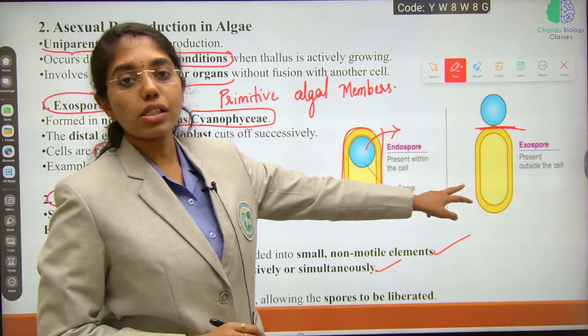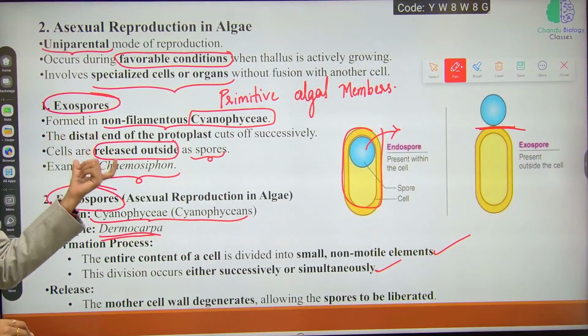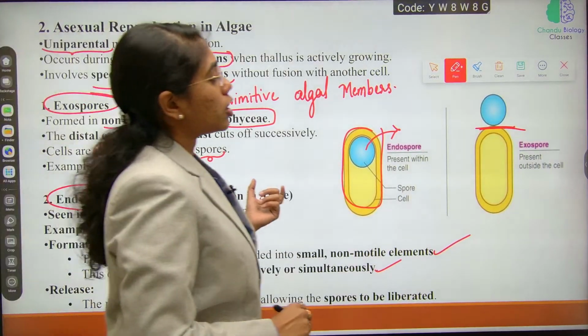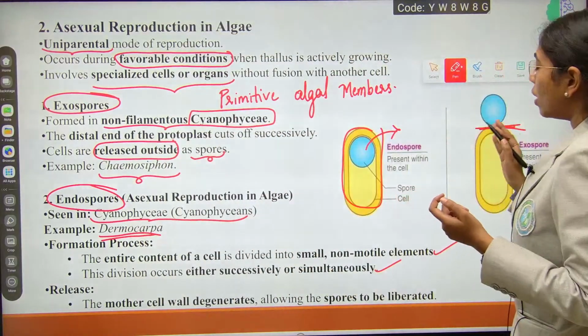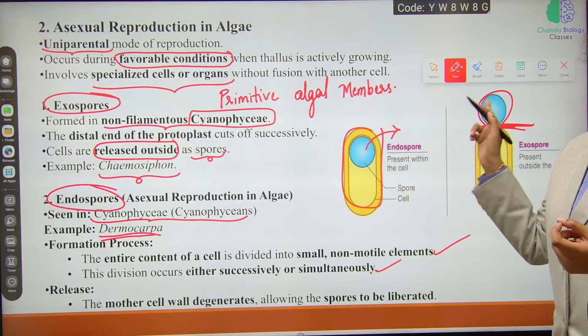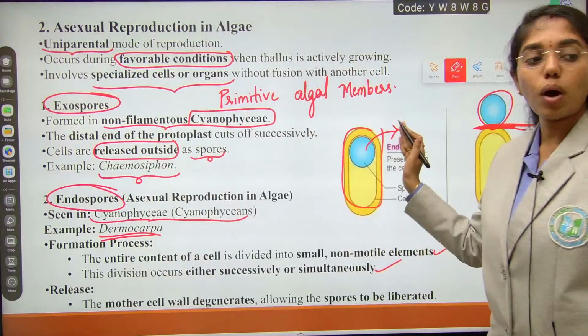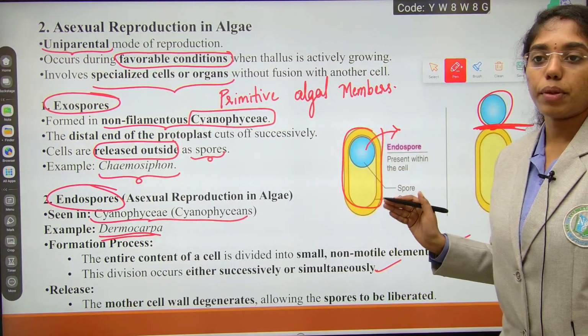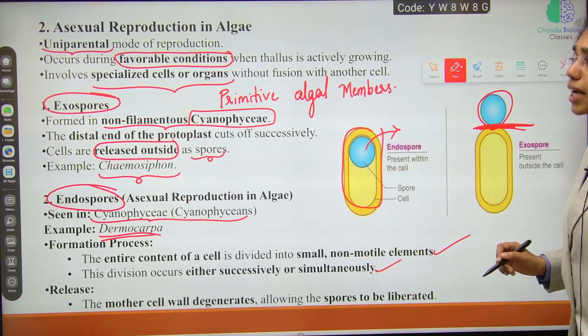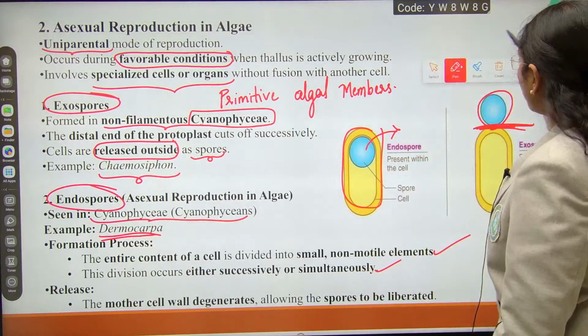How are exospores released out of the cell? Exospores will be released from the distal end of the protoplasm. Once the spore is cut off successively, it is released from the distal end. Whereas endospores will be released once the cell wall is degenerated from the parent plant. Clear with the two types of spores of asexual reproduction? I hope this is clear.